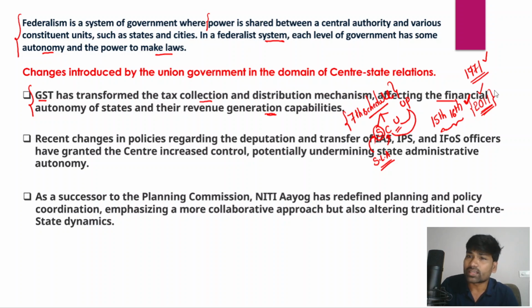So when the 2011 population is taken into consideration, most of these southern states, having achieved population stability, would get a lower financial devolution from the 15th or 16th Finance Commission, because remember that more population means more funds and finances from the center as per the terms of reference given by the center to the 15th and 16th Finance Commission. So this is also a bone of contention between center and state governments.